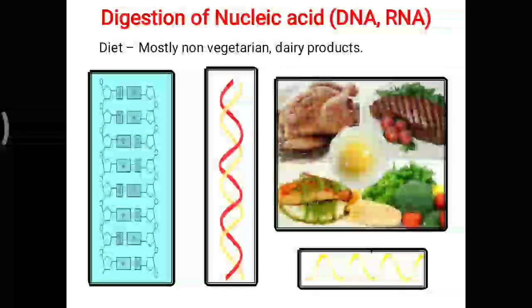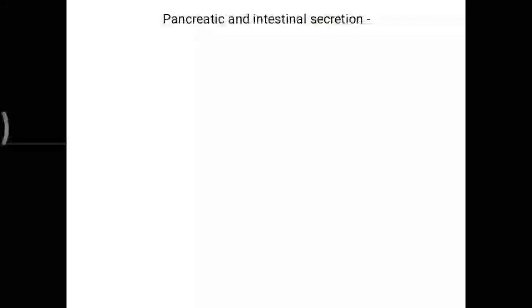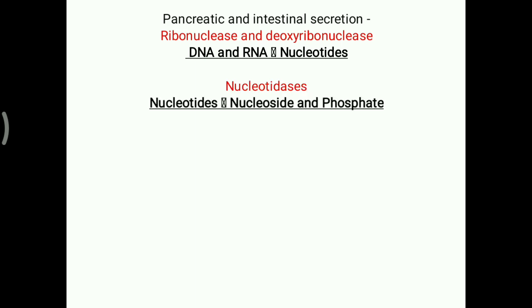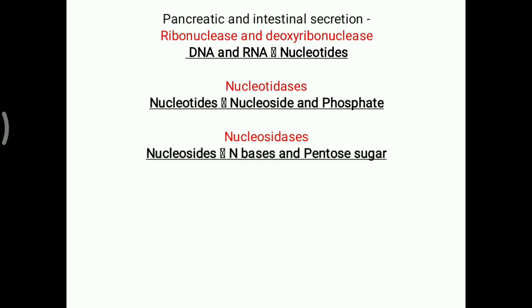From the nucleated cells, DNA and RNA are separated with the help of pancreatic and intestinal secretions, which contain ribonuclease and deoxyribonuclease enzymes that will convert these DNA and RNA molecules up to the level of nucleotides. Now there is one more enzyme, nucleotidases, that will convert these nucleotides into nucleoside and phosphate molecules. Further, nucleosidase enzymes are present that will convert these nucleosides into the nitrogenous base and pentose sugar.